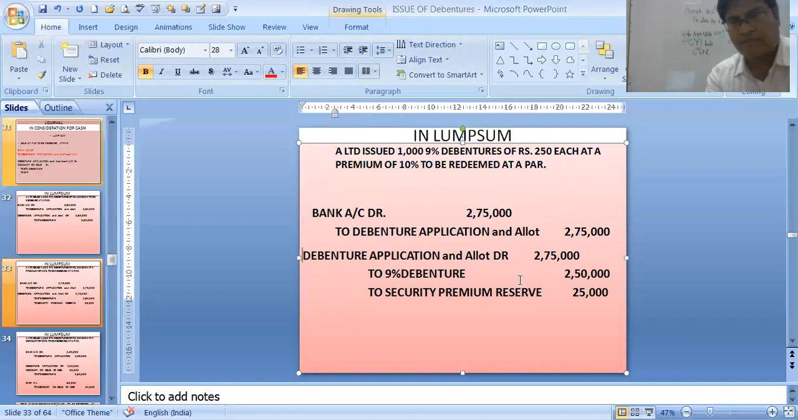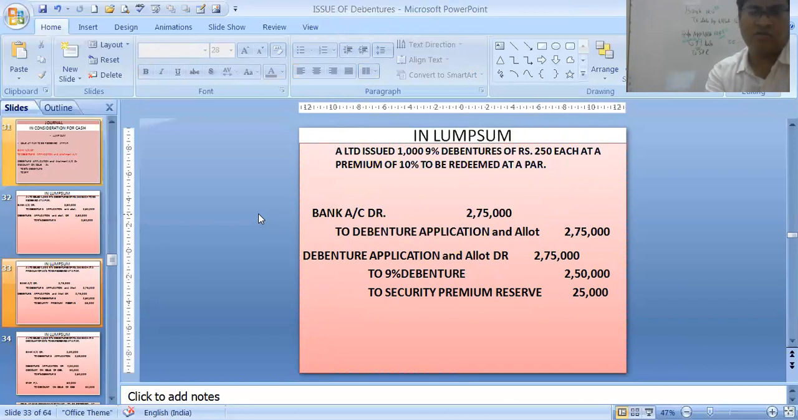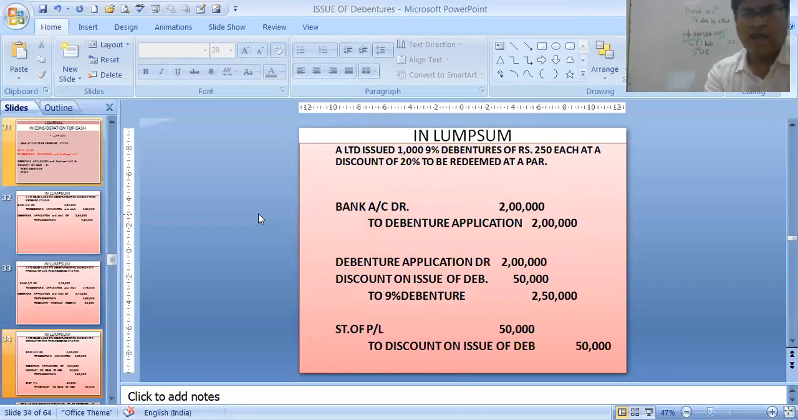At premium: 9% debenture 2,50,000 to securities premium reserve 25,000. That is 10%, that is 25 rupees into 1,000 debentures to securities premium. Same thing when it is at discount. So at discount, if it is 250 rupees per debenture at 20% discount, 250 is 20% is 50 rupees.